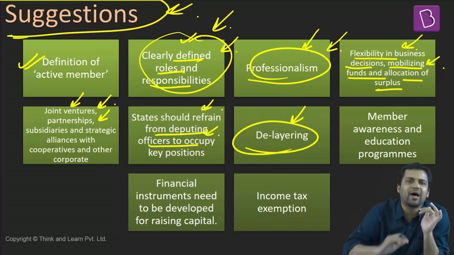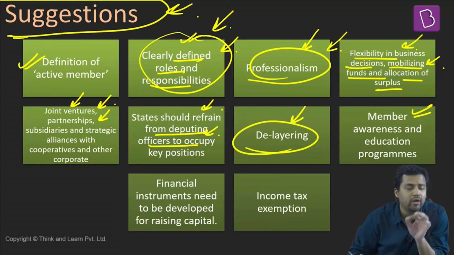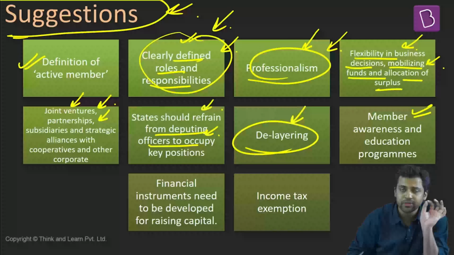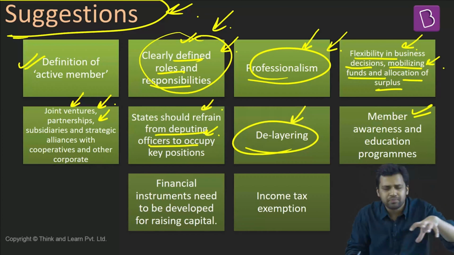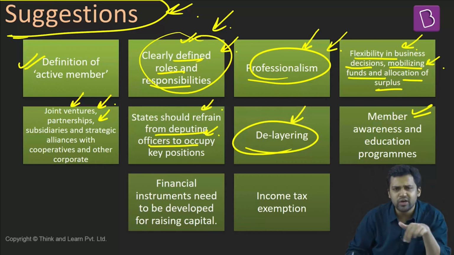Cooperatives should be de-layered. There are multiple hierarchies; reduce the number of hierarchies. Members should be educated. Specific technical as well as other types of education should be provided to the members. In case members are educated, they will hold the different committees and institutions within the cooperatives accountable. So accountability can be ensured if members are educated.